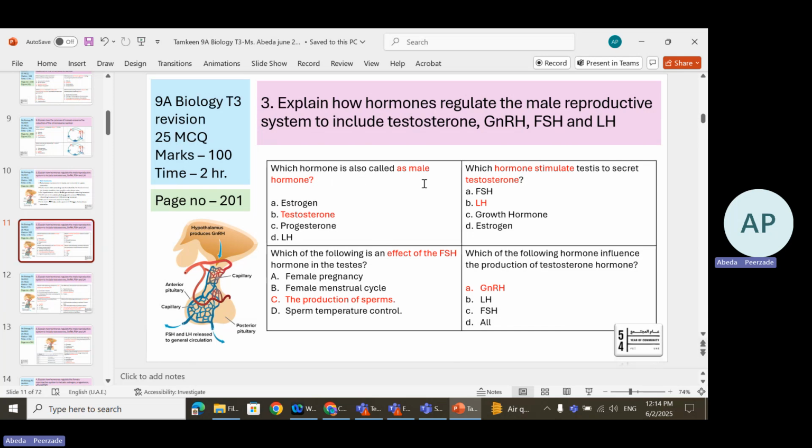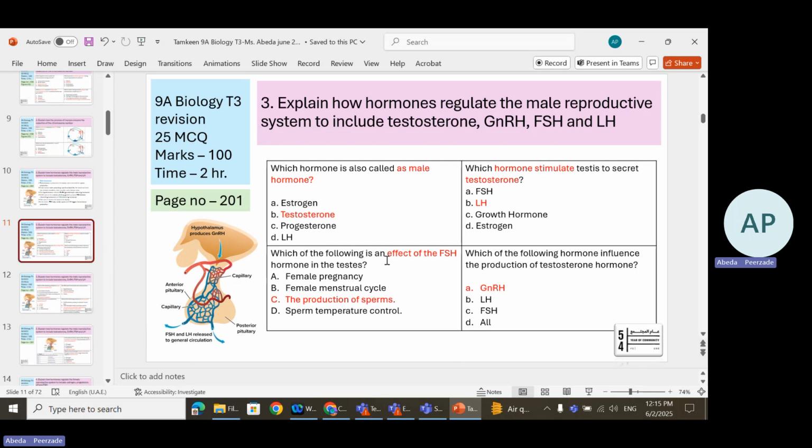Which hormone is also called a male hormone? That is testosterone. Which hormone stimulates the testes to secrete testosterone? That is LH. So LH will stimulate the testes to make testosterone. Okay, so there is a connection between LH and testosterone. Keep it in mind.